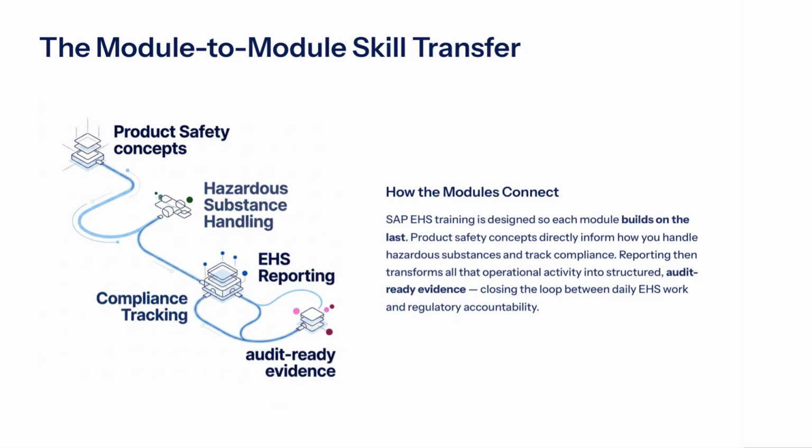Modules in our SAP EHS training program are carefully designed to build upon one another, creating a seamless flow of knowledge and skills. Each module is interconnected, allowing learners to progress from one concept to the next in a logical and cohesive manner. This approach enables learners to develop a comprehensive understanding of product safety, hazardous substance handling, and compliance reporting. By mastering these fundamental principles, learners can effectively apply them in their daily work, ensuring that their operations are not only safe, but also compliant with regulatory requirements.